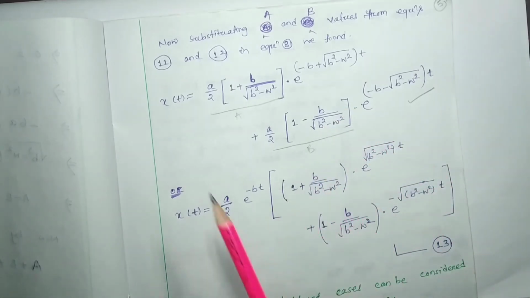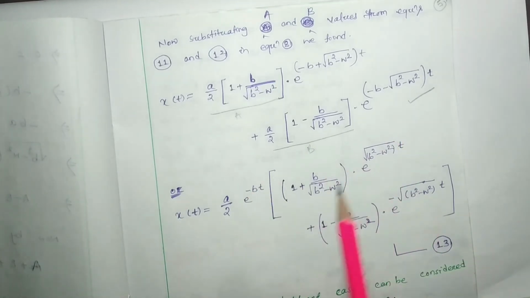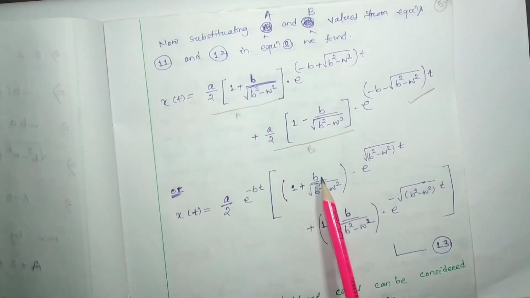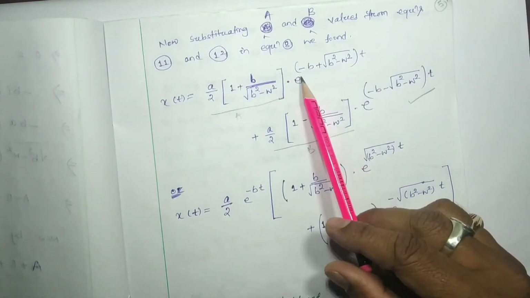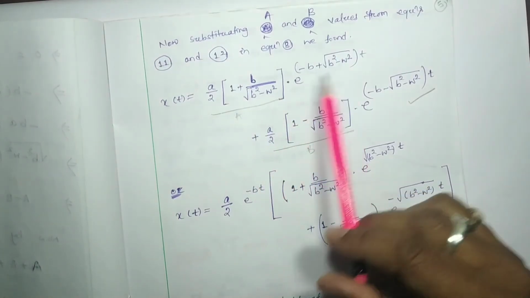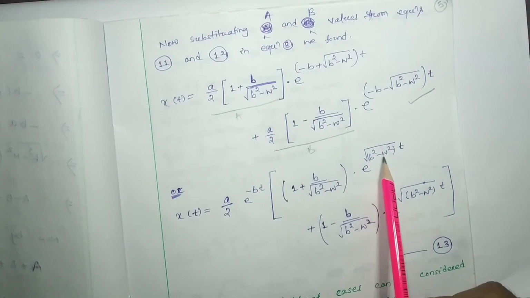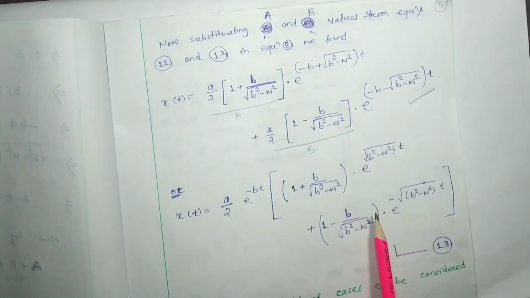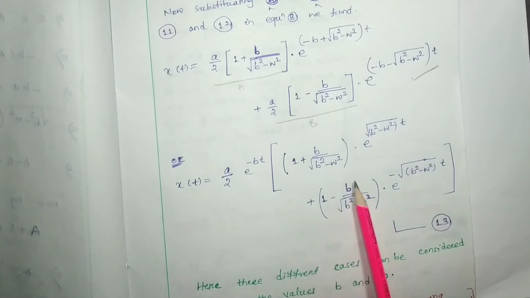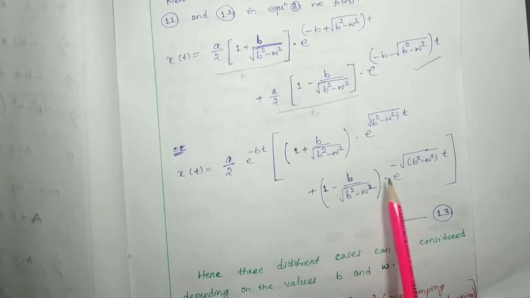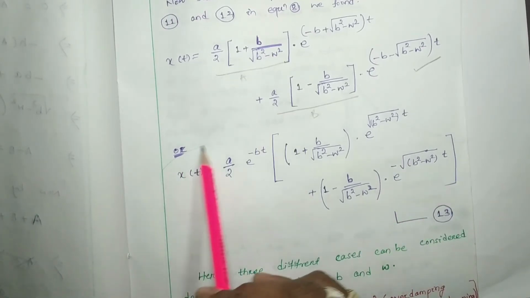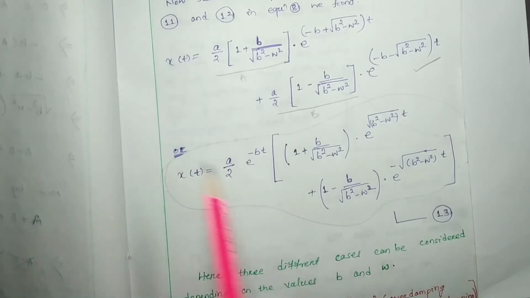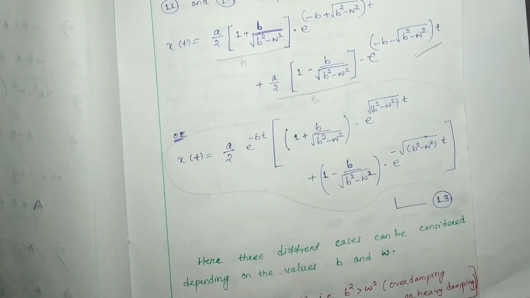So those terms can be taken outside the bracket: a by 2 into e to the minus bt, and the rest of the terms we get 1 plus b by b square minus omega square root over into e to the power b square minus omega square root over into t, and 1 plus b by b square minus omega square root over into e to the minus b square minus omega square root over into t. So this is our so called simplified general solution of the